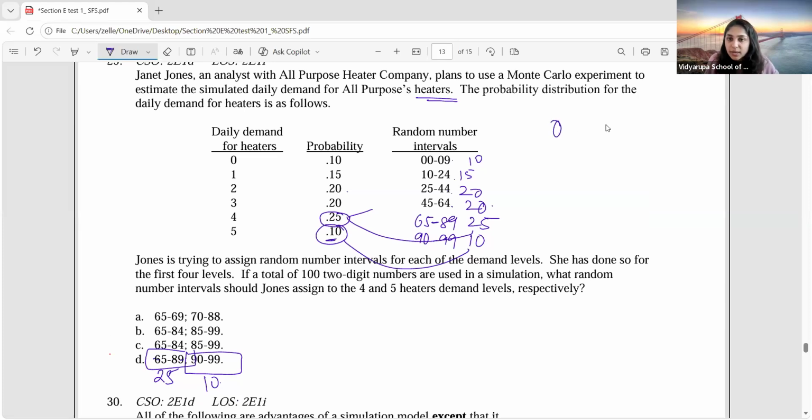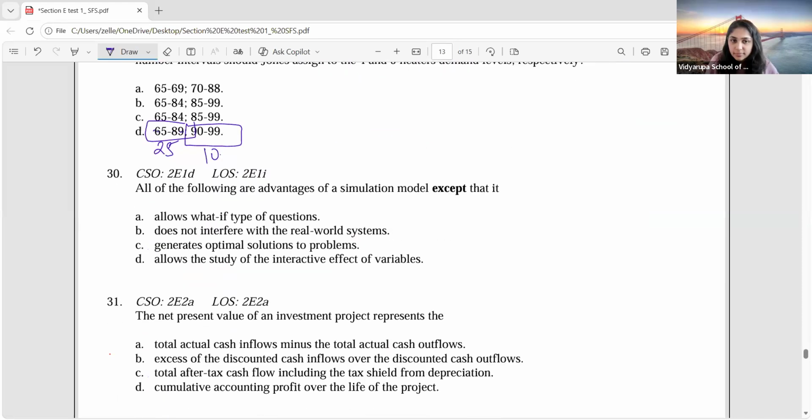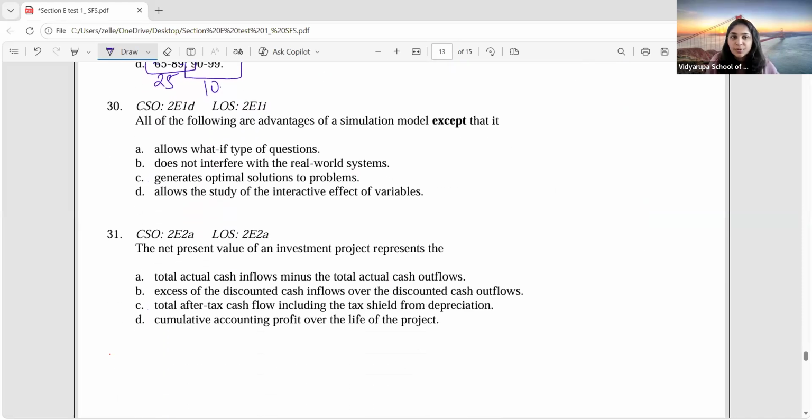Correct? When I say 0 to 9, how many numbers are there? 10 numbers, because you have to include 0 also. 0, 1, 2, 3, 4, 5, 6, 7, 8, 9. That makes it 10. Got it, everyone? Okay, tell me the next question.